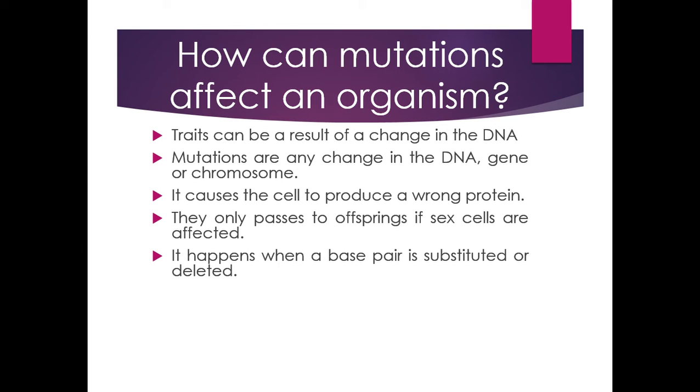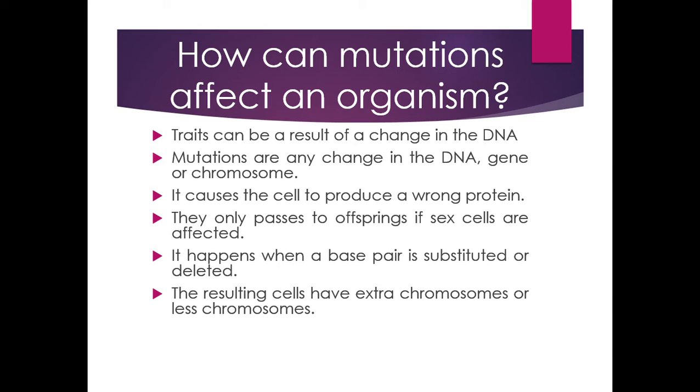It happens when a base pair is substituted or deleted. The resulting cells have extra chromosomes or fewer chromosomes. Remember that humans have 46 chromosomes in total. So it's possible that you have an extra chromosome, or it's possible that you have one less chromosome.